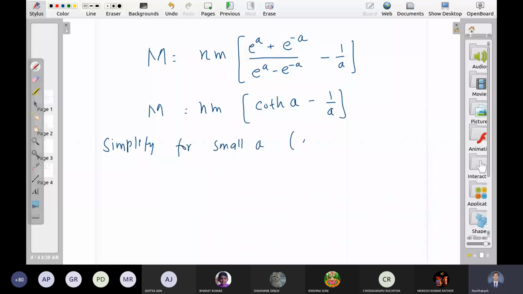So how do we simplify? Let us try something. M upon Nm equals e to the power a, and keep on going, right? E to the power minus a.